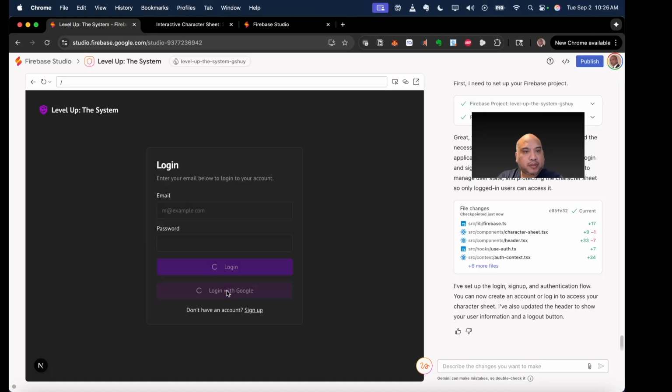Okay, let's see if logging in with Google works. Nope, it doesn't. I've also updated the header. How do I activate the backend?